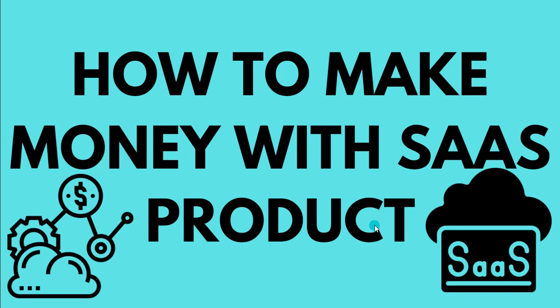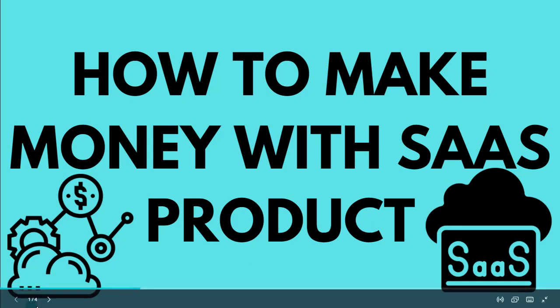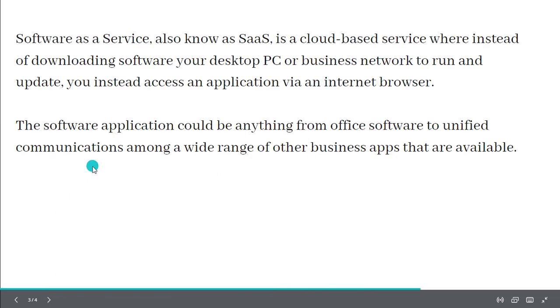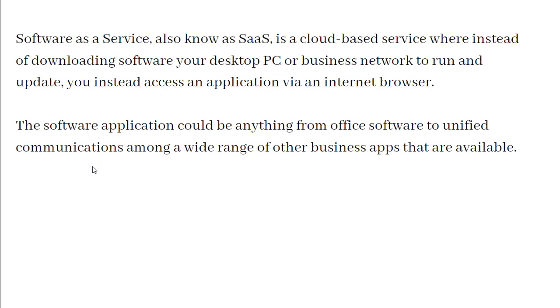So in this video I want to show you how to make money with SaaS products. So firstly, what is the meaning of a SaaS product? What is a SaaS product? Software as a service is a cloud-based service, which, instead of downloading software to your desktop or business network to run, instead of downloading software to your system. So let's, after that,